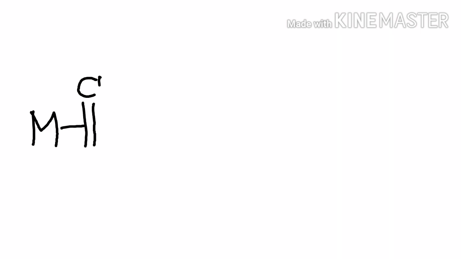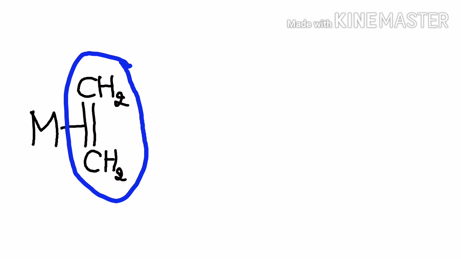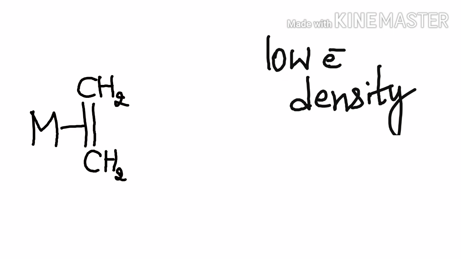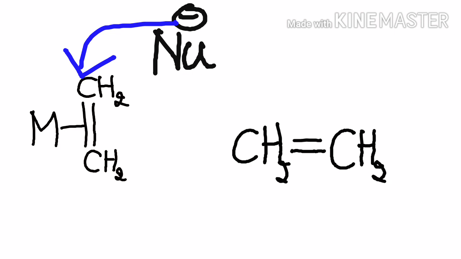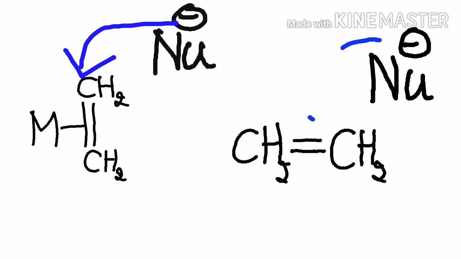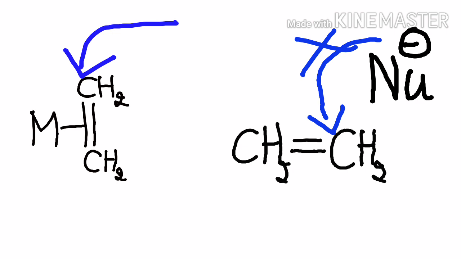Suppose this middle center is bonded to the metal center. This ligand is ethylene. This ethylene ligand donates electron density to the metal center. For this reason, there is a low electron density and it is likely to be attacked by the nucleophile. But when it is only an ethylene ligand, the nucleophile will not attack because it has high electron density.